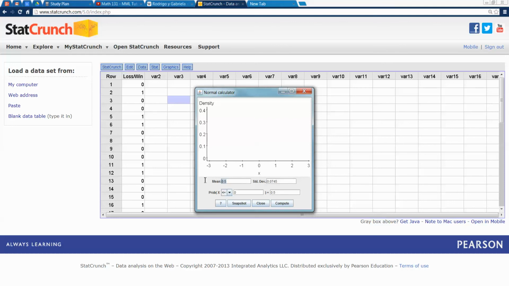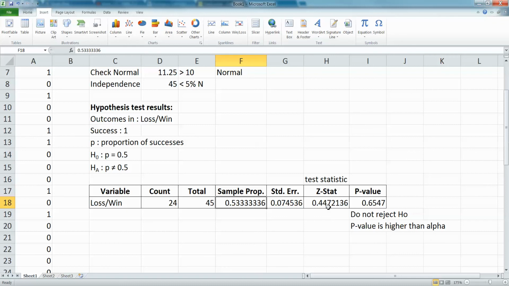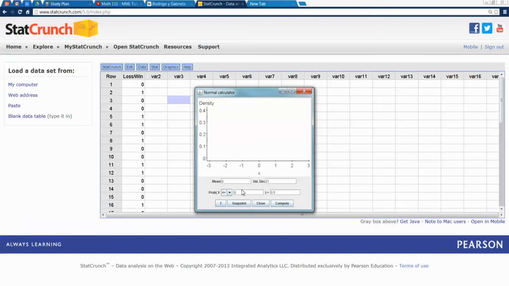Oh, no, we're doing z-scores. Sorry, I'm losing my mind. 0, 1, fine. Then we had our z-score, which was 0.447. That's the beautiful thing about it: if you find z-scores, then it's always 0 and 1. Because we're looking at z-scores, they always have 0 for the mean and 1 for the standard deviation. So there's my z-score of 0.447.